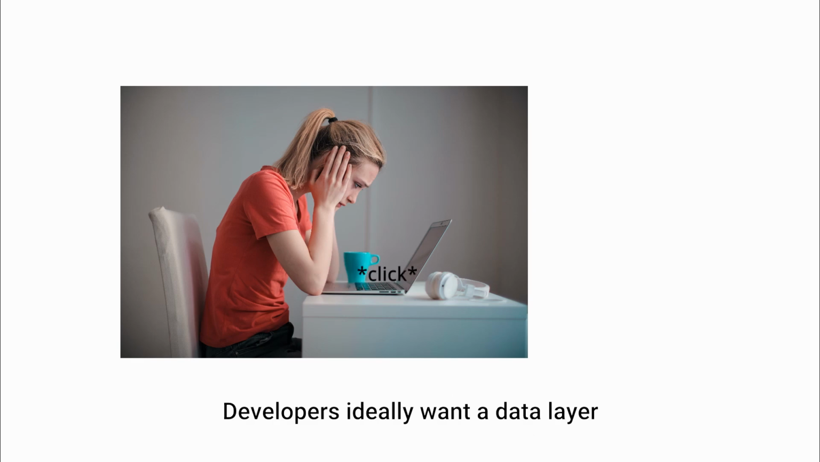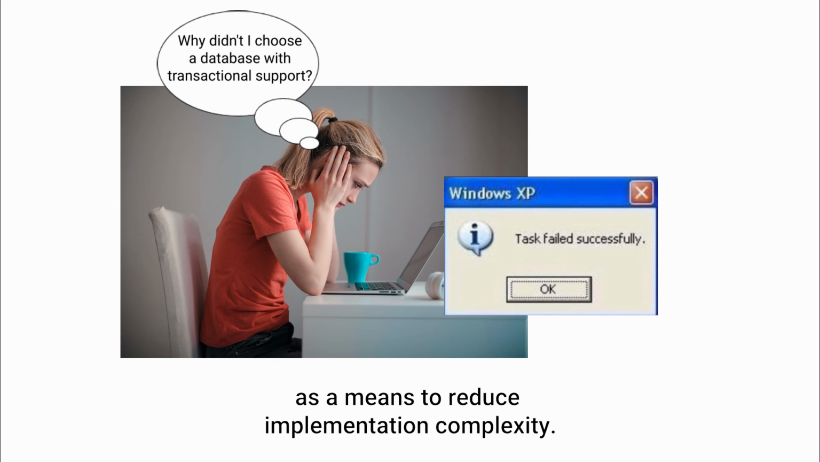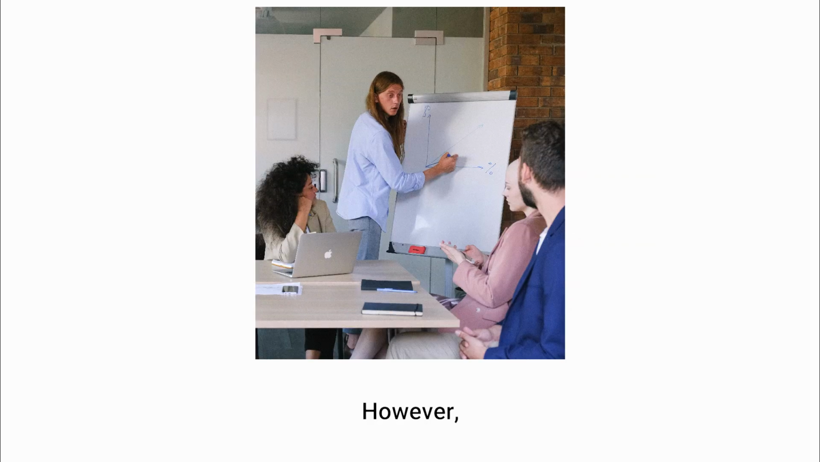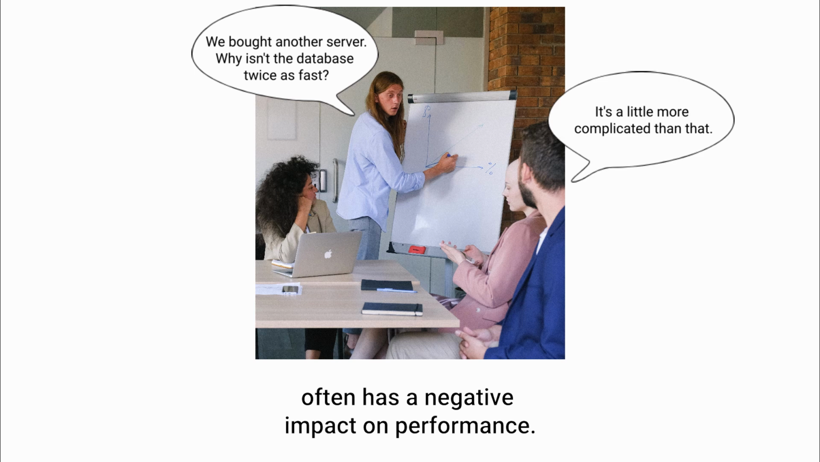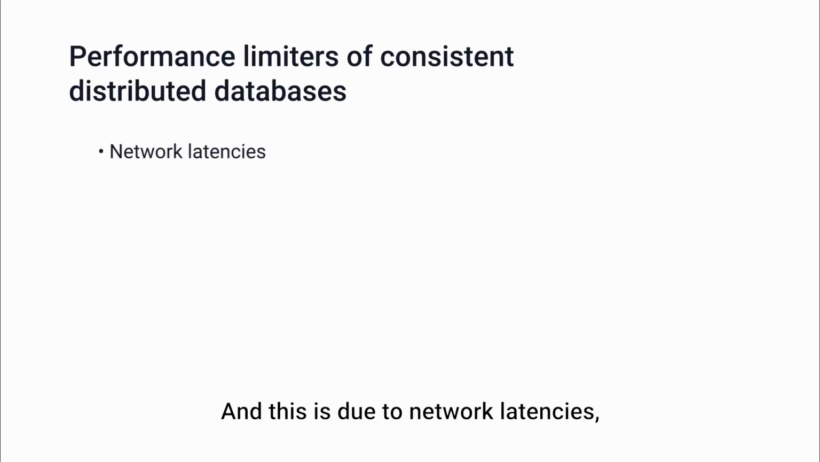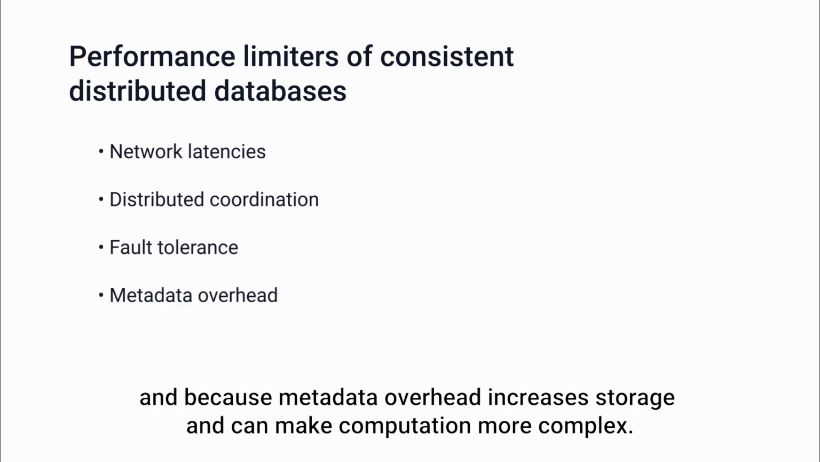Developers ideally want a data layer that ensures transactional and strong consistency guarantees as a means to reduce implementation complexity. However, ensuring those guarantees in a distributed database system often has a negative impact on performance, and this is due to network latencies, to distributed coordination, to the fact that fault tolerance becomes the greatest challenge when strong guarantees are involved, and because metadata overhead increases storage and can make computation more complex.